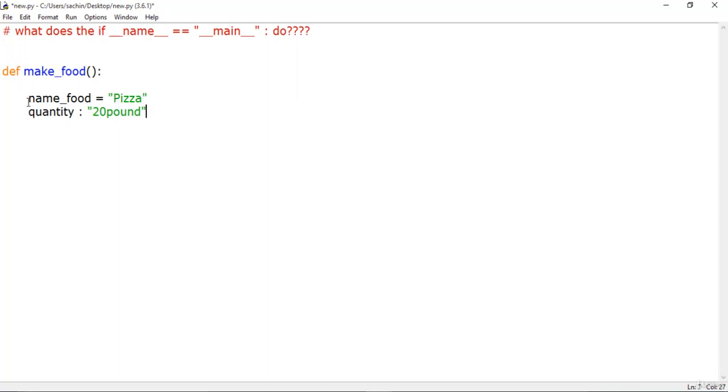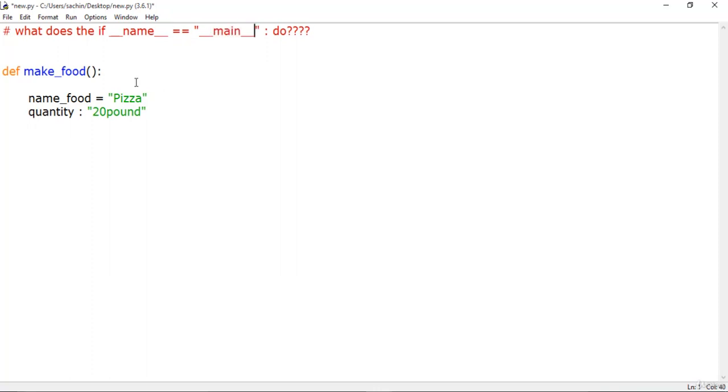So it won't be like this name food; it will make its own special global variable. And if the Python interpreter is running that module, that is the source file, as the main program, it sets the special __name__ variable here. Basically it will set the __name__ variable to have the value of __main__.